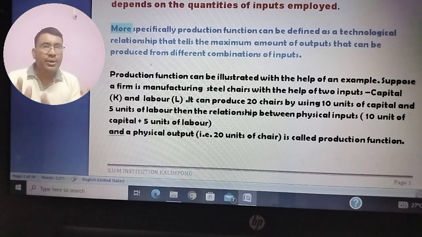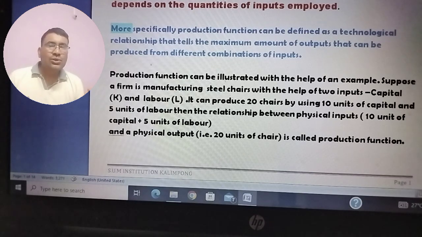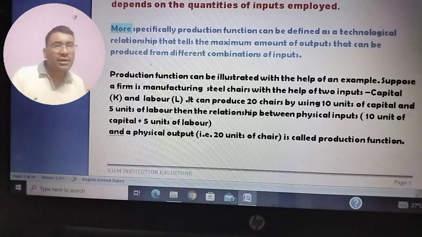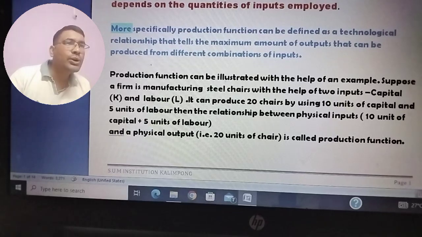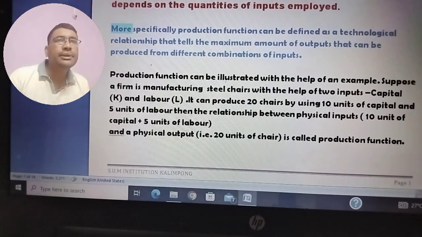So if the demand for product X is 5000 kg, we have to calculate how many kgs of inputs in the form of raw material, labor and so on are required in order to produce 5000 kgs of output X. That is represented through a technical or mathematical relation, which is ultimately known as production function. So let's elaborate this with the help of an example.